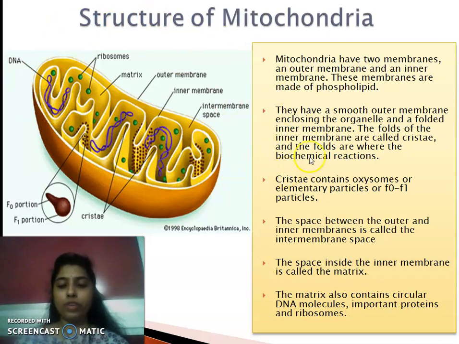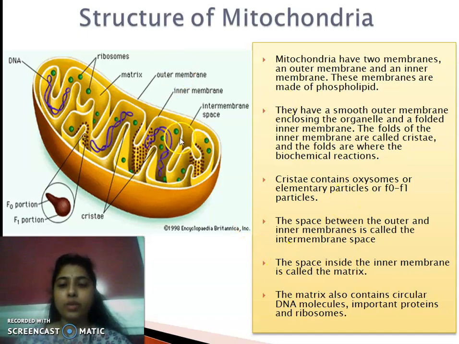I hope all of you have understood. It consists of two membranes, the outer membrane and the inner membrane. Then the inner membrane is organized into fold-like structures. These folds are termed cristae. You can see these folds are termed cristae, and the cristae contain racket-shaped structures. They are termed F0 F1 particles, oxysomes, or elementary particles, which help in the production of ATP.